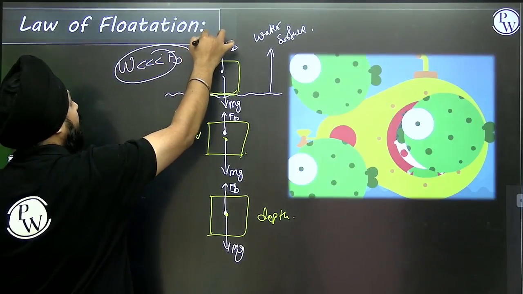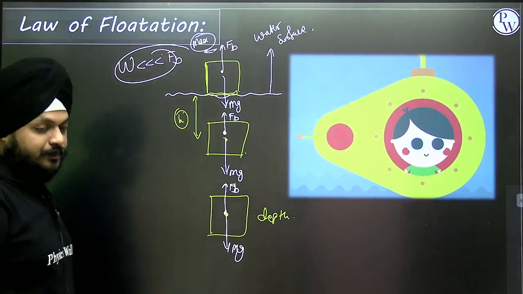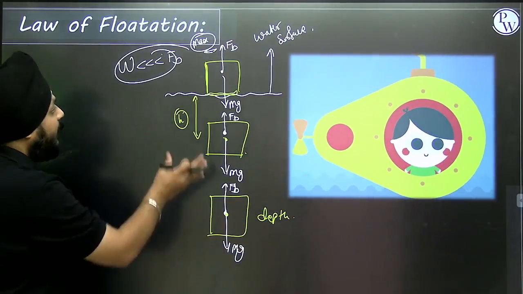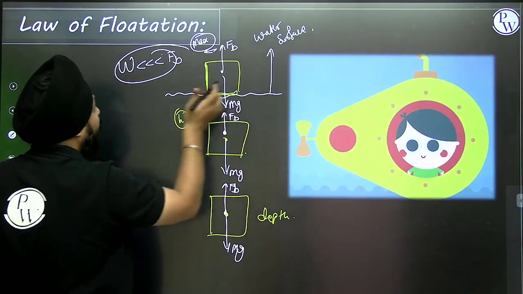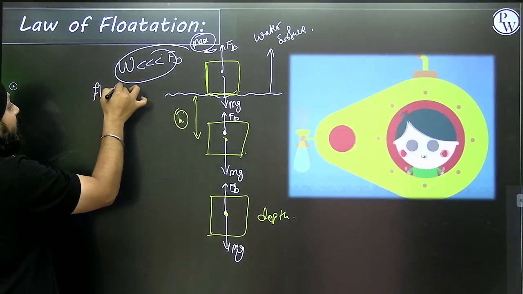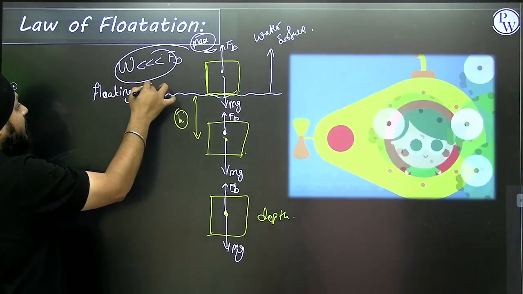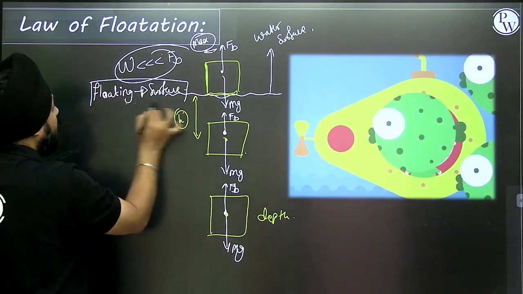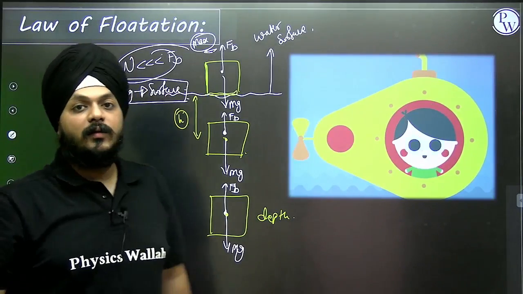The buoyant force is of the maximum value, and the weight is quite less than the buoyant force. That's why the object is floating on the surface. So in this case, it is floating on the surface.